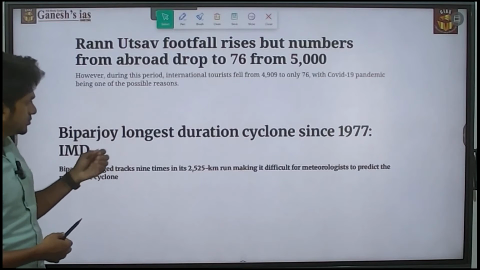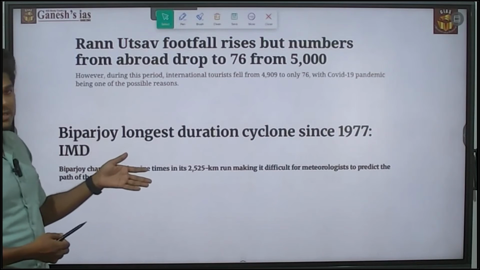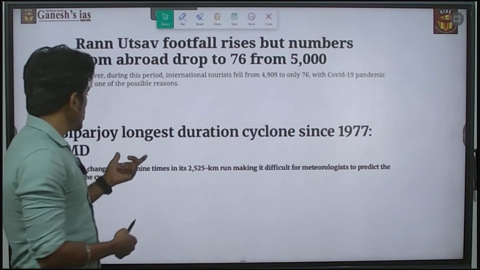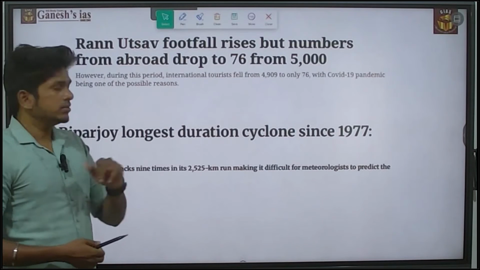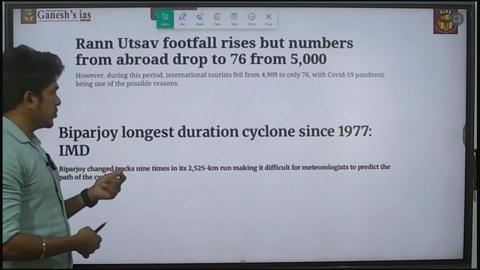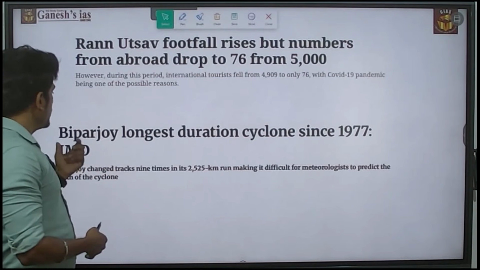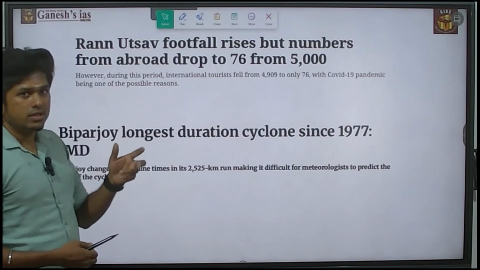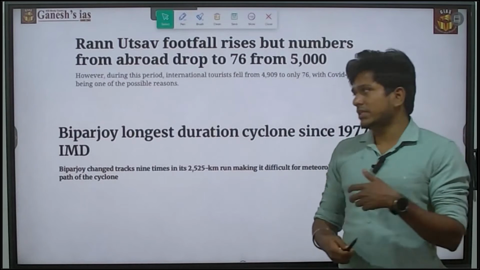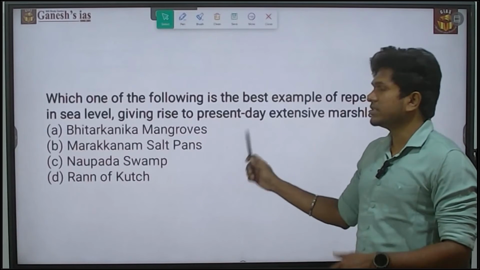Next, the cyclone had a huge impact on the Rann of Kutch region. The second current affair is about the cyclone impact on the Rann of Kutch, which is about Cyclone Biparjoy, that created a huge impact on the Rann of Kutch. So that was also in the news. By the way, they asked the question from this Rann of Kutch.